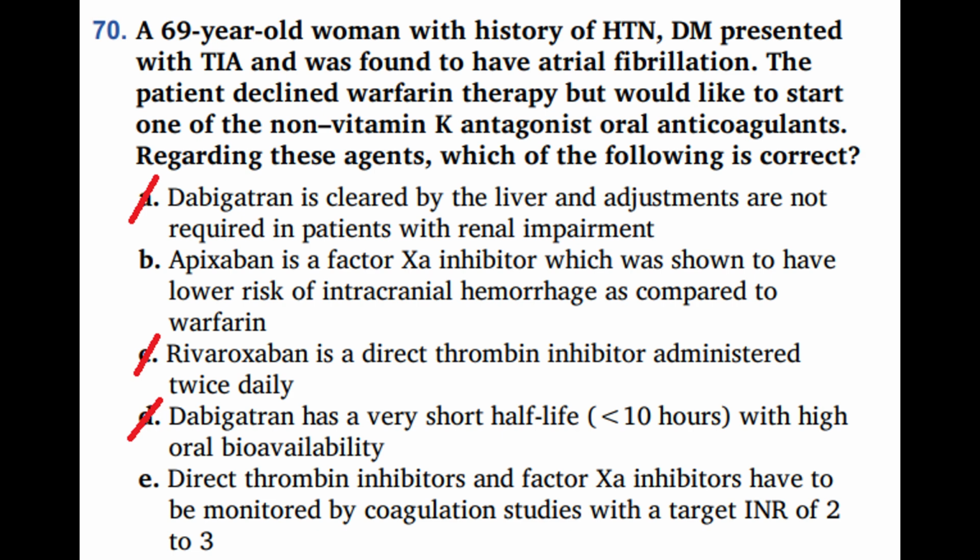Option E says direct thrombin inhibitors and factor 10A inhibitors have to be monitored by coagulation studies with a target INR of 2 to 3. And again, that is wrong. One of the key advantages of DOACs or NOACs is that they do not require INR monitoring, and unlike warfarin, NOACs have predictable pharmacokinetics. Let's get back to option B.